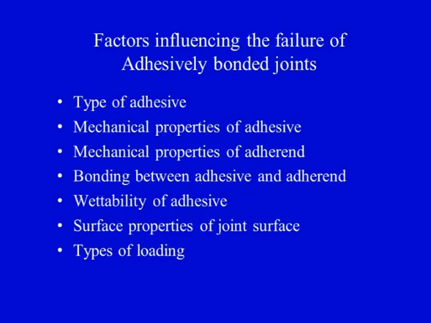Then the type of loading is also very important. This we will try to understand with the help of a diagram, but prior to that we need to understand what the type of loading is. Suppose we have a joint, we can have a tensile loading, we can have a compressive loading, we can have a bending load coming on that particular joint. So our joint should be able to sustain these types of loading. The point to highlight here is that there are so many factors which need to be taken care of when we are using the adhesive joining process to join the two composite adherents together.